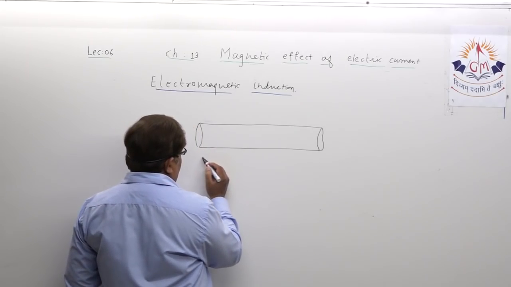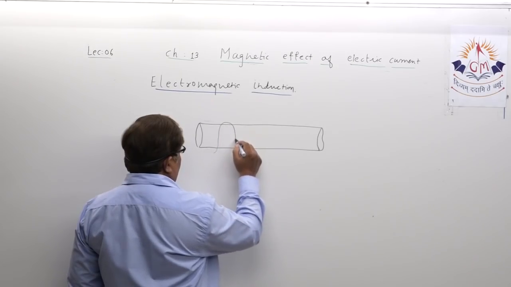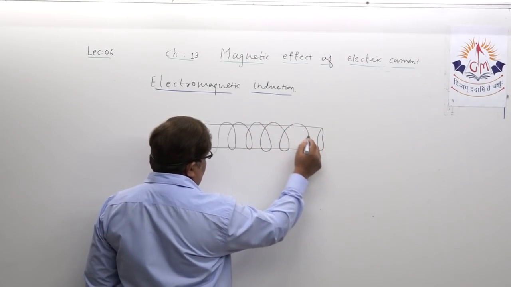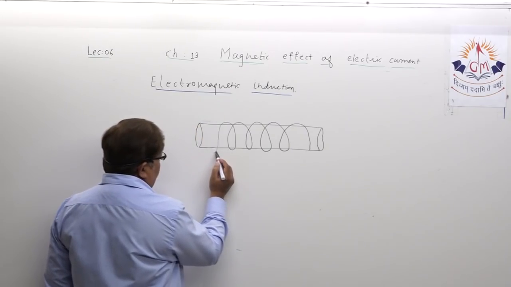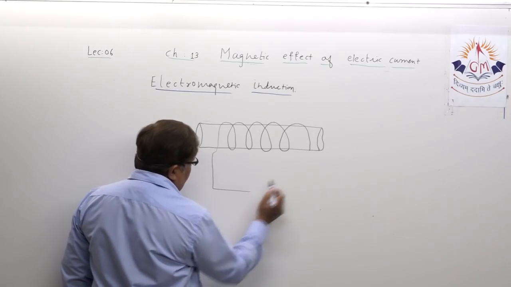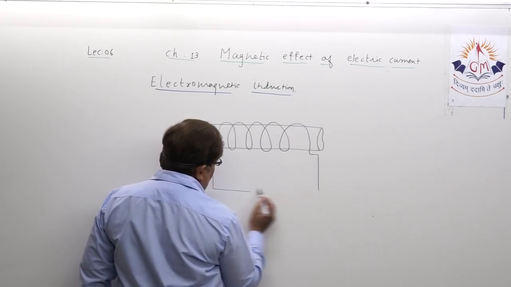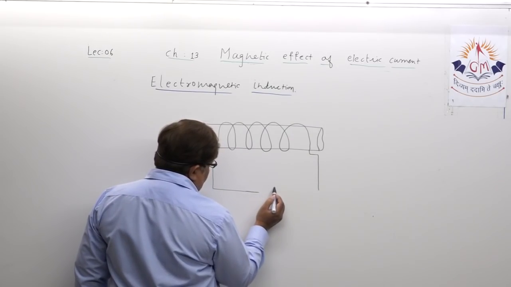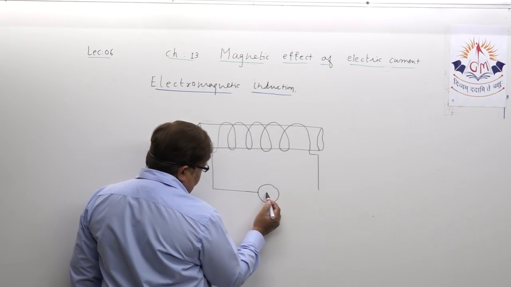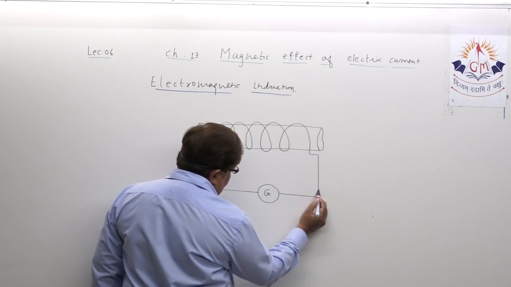Suppose the wire, the conductor we generally utilize, has been wound around this, suppose this way. And dear students, if you connect the wire conductor with suppose one device, here I am showing it, let me call it G, that is galvanometer.